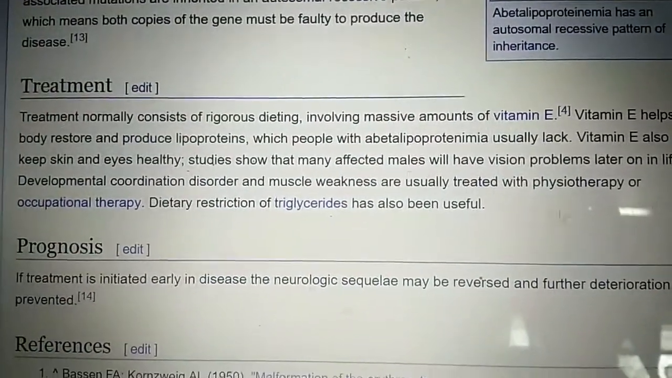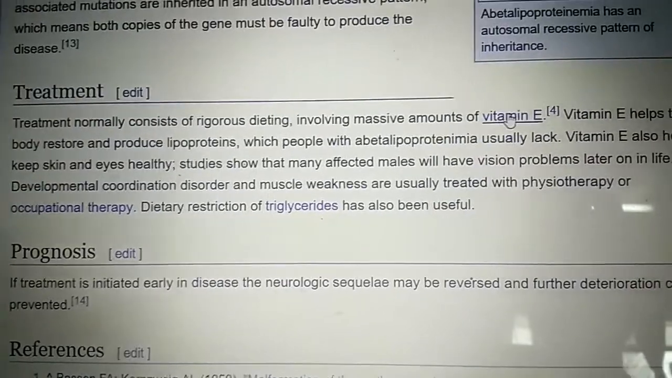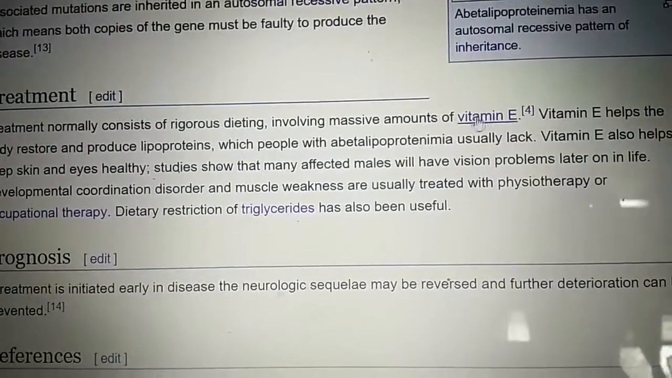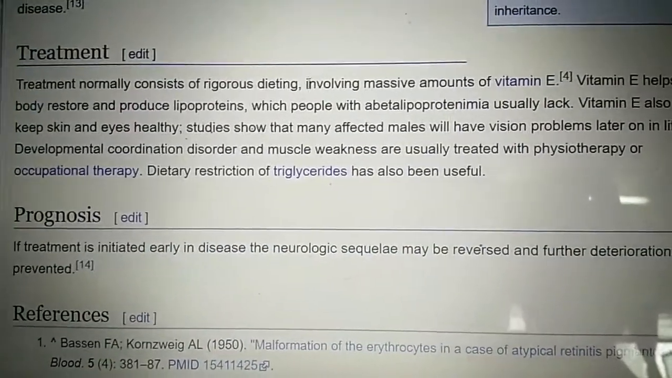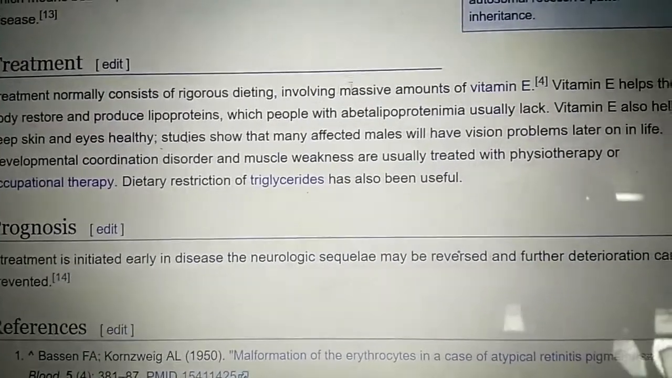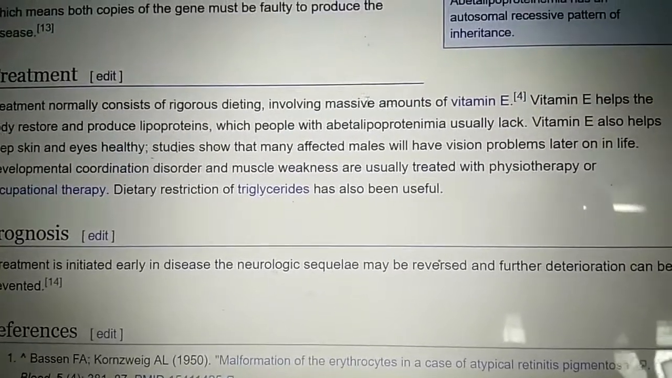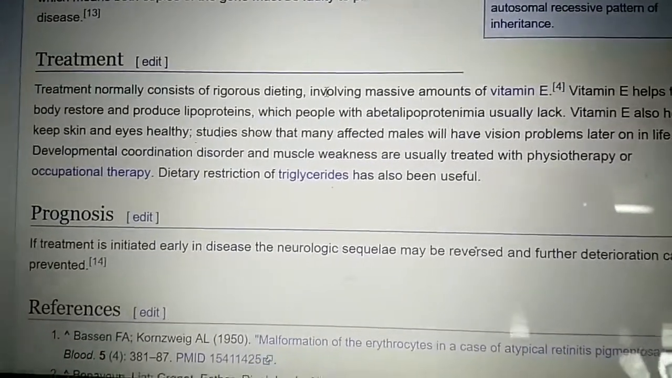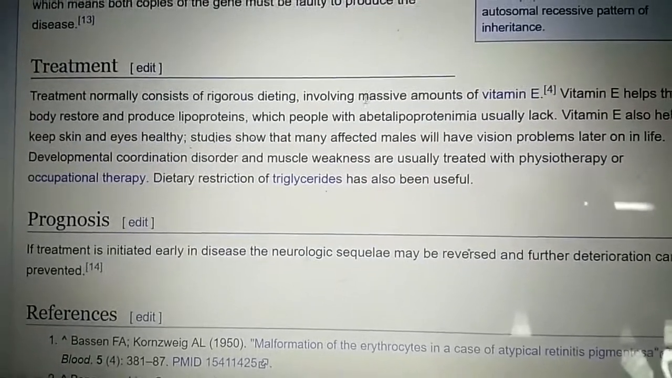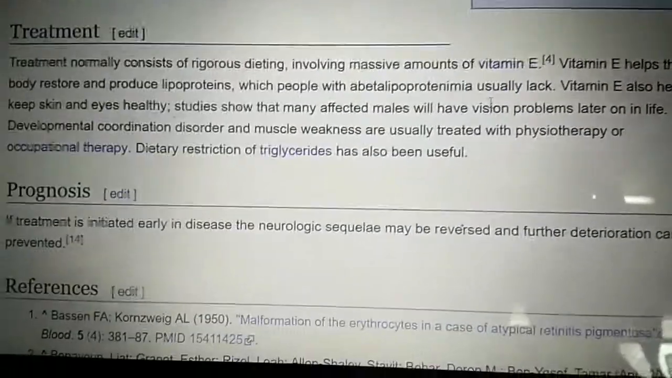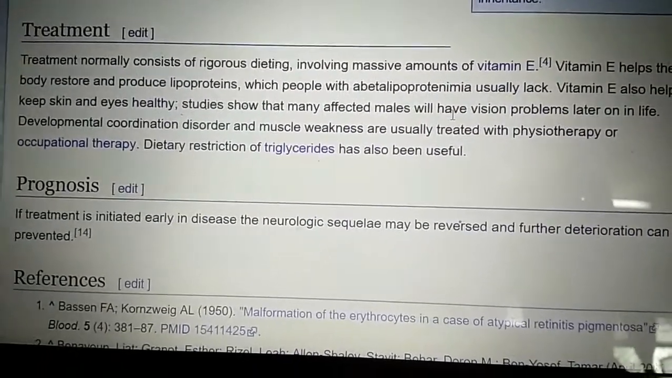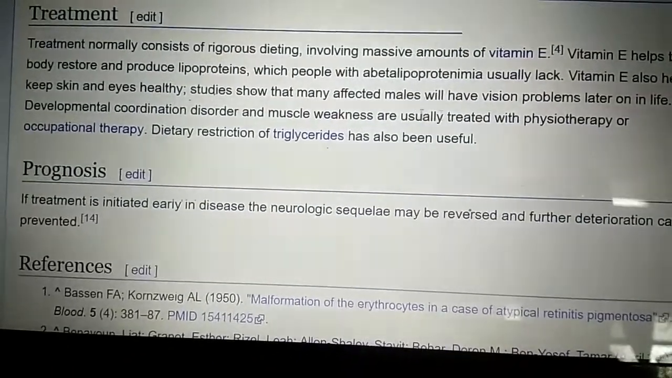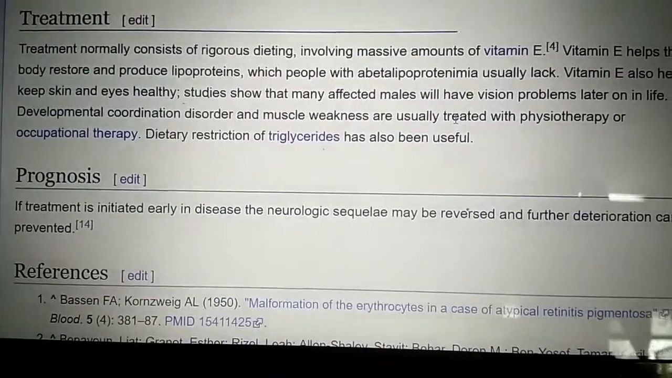Treatment consists of rigorous dieting, involving massive amounts of oral vitamin E. Vitamin E helps the body restore and produce lipoproteins which people with abetalipoproteinemia lack. Vitamin E also helps keep skin and eyes healthy, and epithelial regeneration. Studies show that many affected males have vision problems later in life. Developmental coordination disorder and muscle weakness are usually treated with physiotherapy or occupational therapy. Dietary restriction of triglyceride has also been useful.